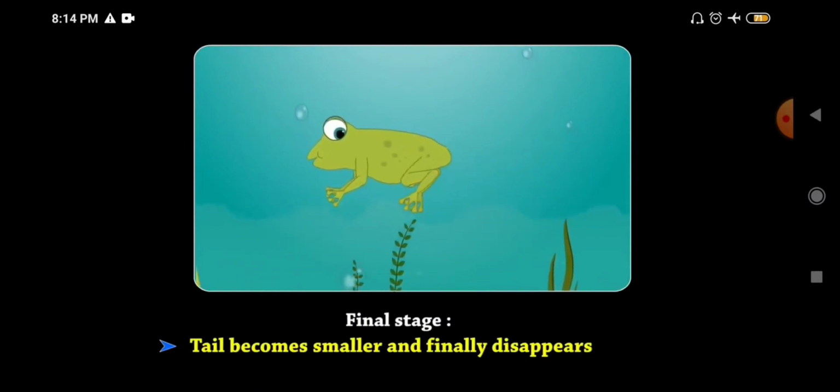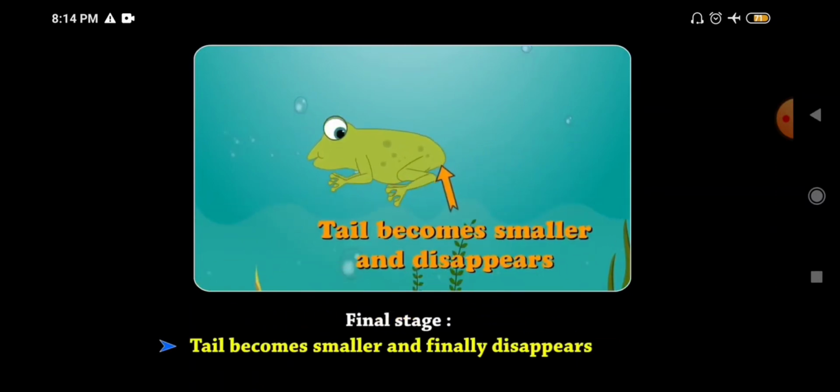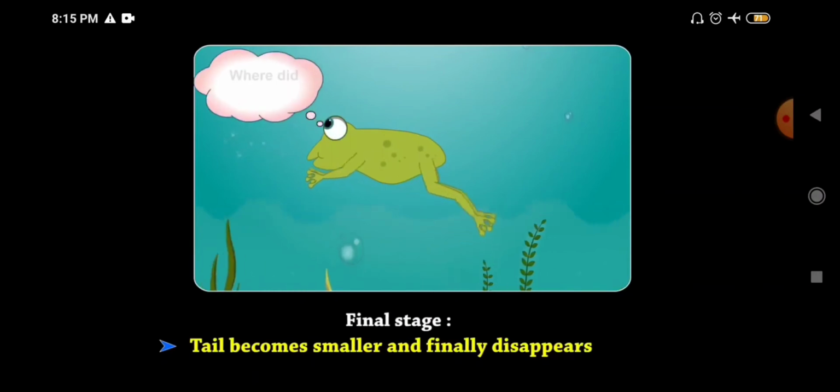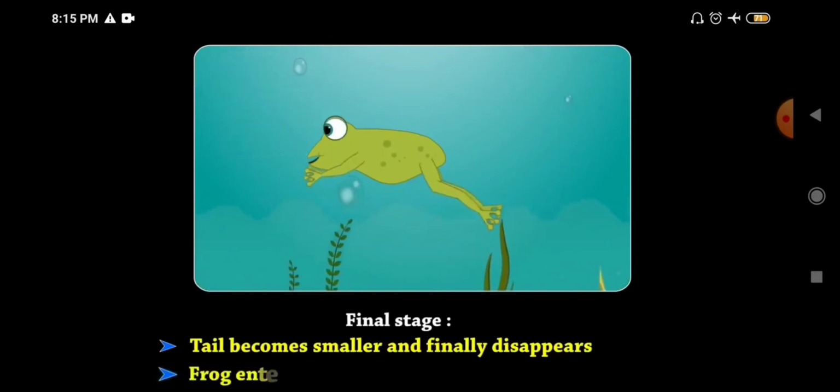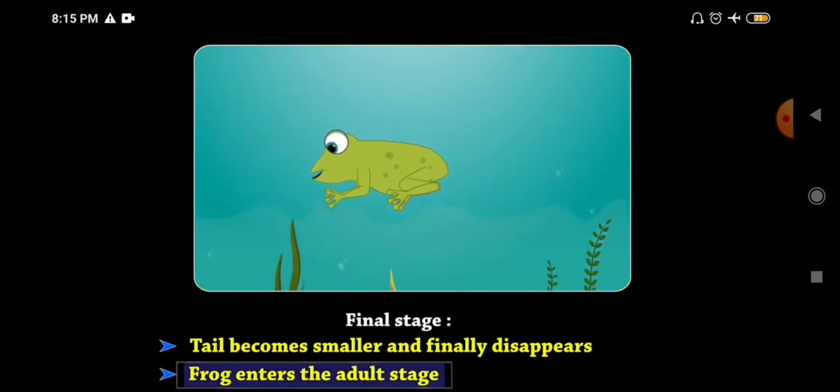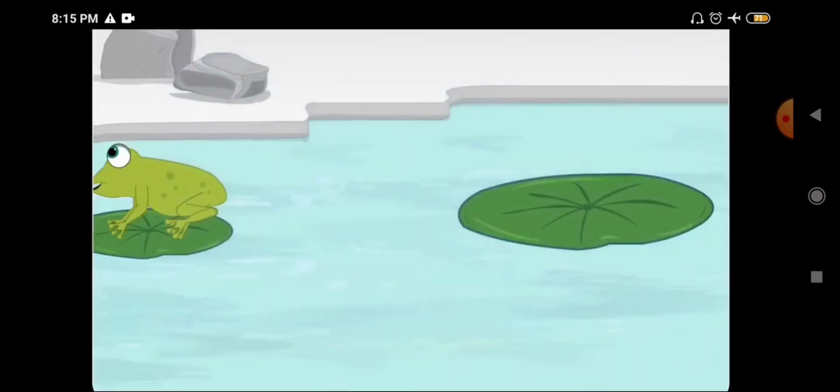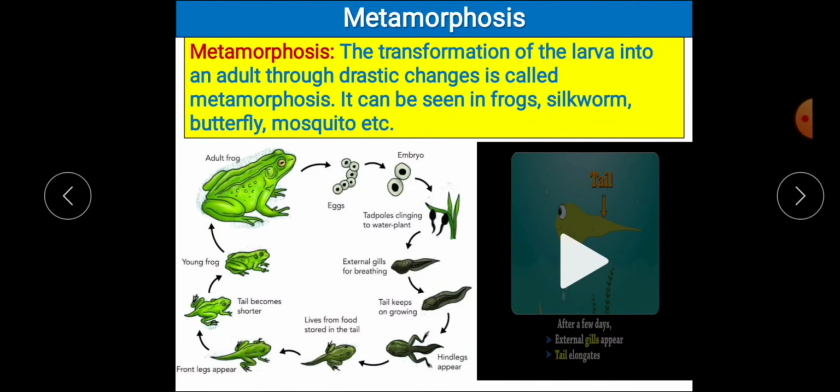In the final stage, the tail becomes shorter and finally disappears, and now it has become a frog. I hope that you have understood it clearly.